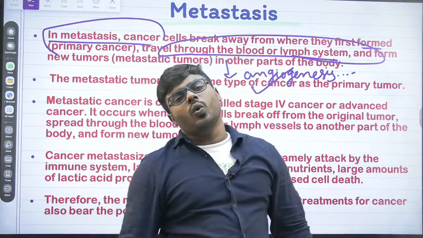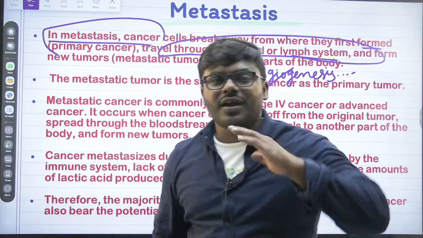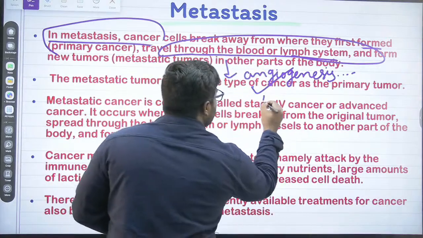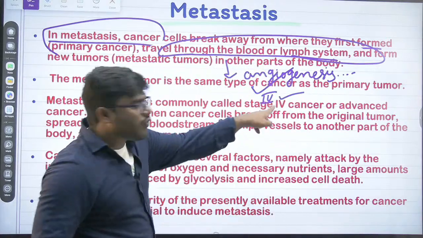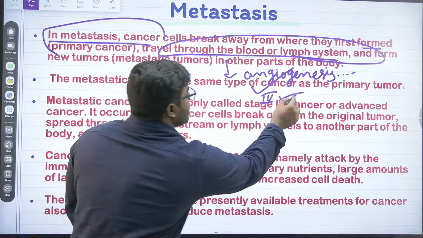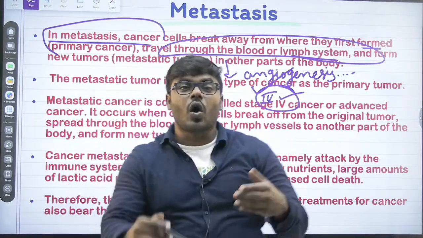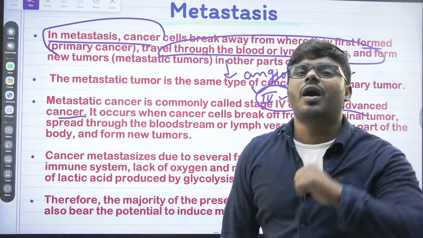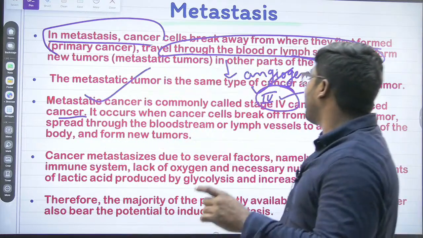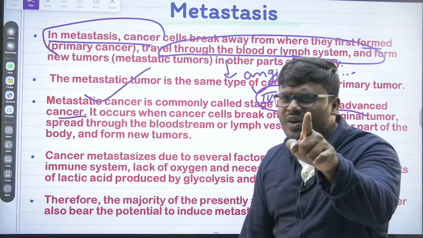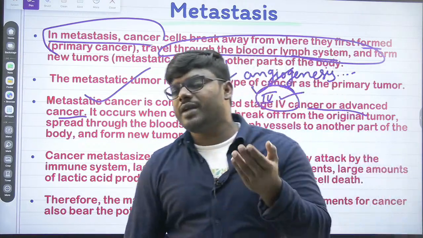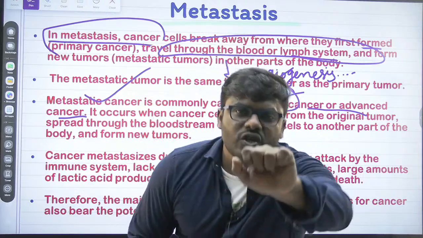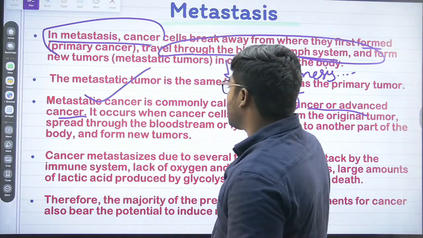I can say no. But friends, the cancer that crosses the second stage, which is in the third stage and fourth stage, both stages, third and fourth stage of cancer or advanced level of cancer, they show the process of metastasis. Never forget that. They can give us a statement that the primary stage of cancer will show metastasis, which is absolutely a wrong statement. It never does.